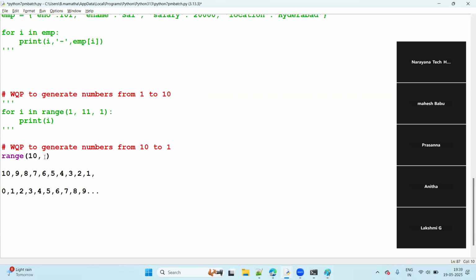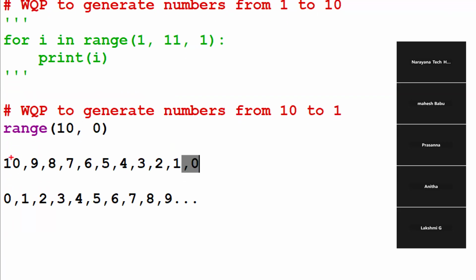If I give 0, what is the value before 0? It is 1, up to 1 will come. That's why the end should be the next value. Previously for 10, what was the next value? 11. Now for 1, what is the next value in this process? 0. We should give 0.